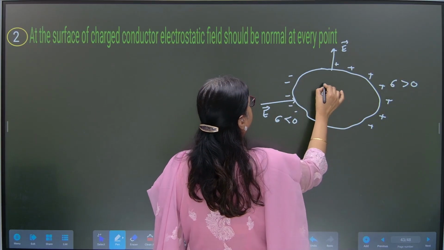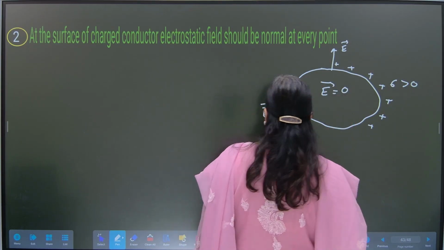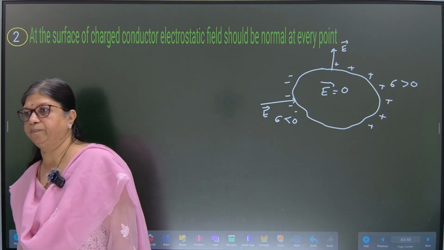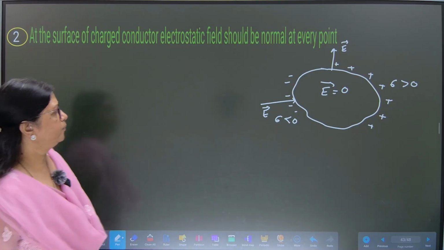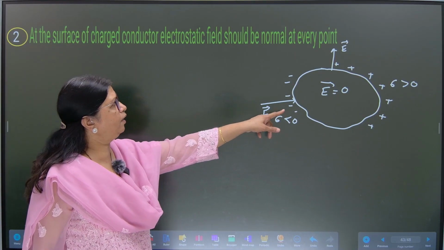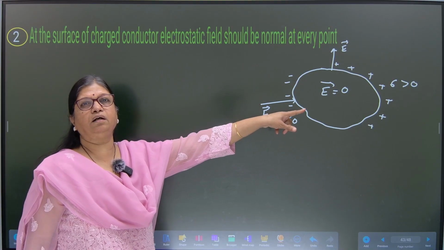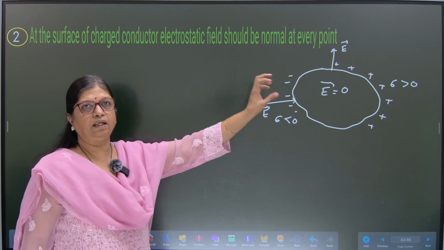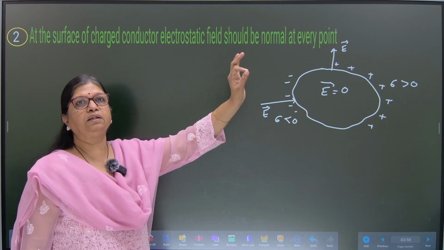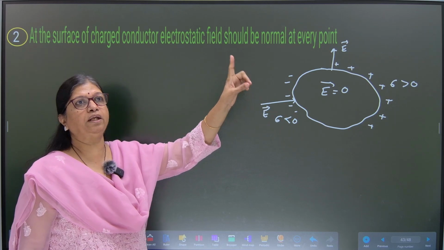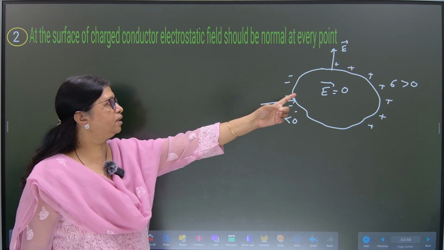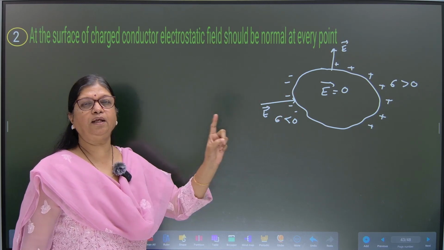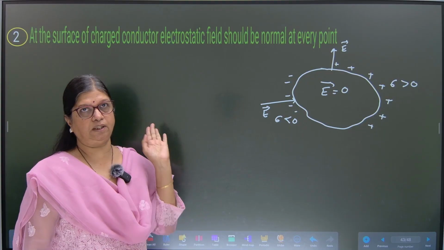Already we have understood that electric field inside is 0. Okay. Now, whenever there is a conductor in this situation, the electric field should point radially outwards for sigma greater than 0, radially inwards for sigma less than 0.